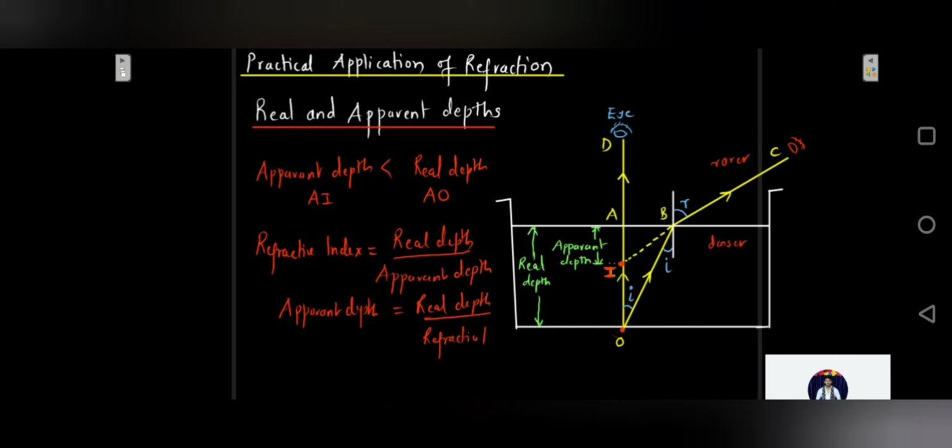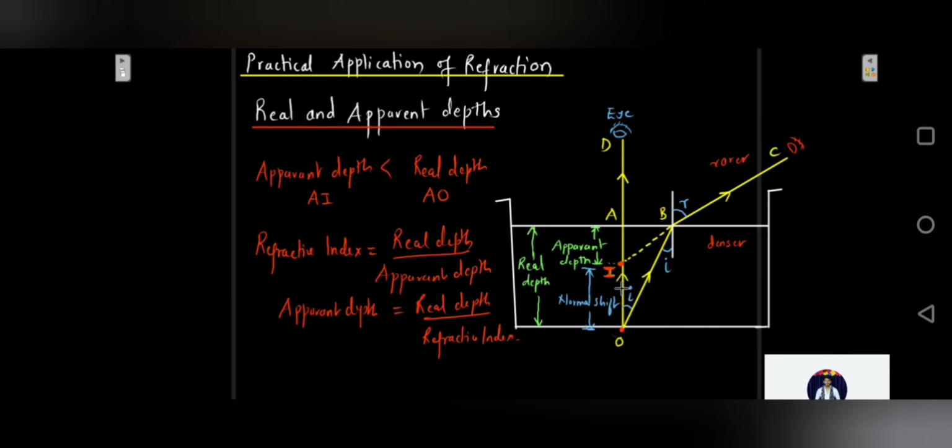So from here you can see that the refractive index of any medium is always more than unity, correct? So obviously the apparent depth will be smaller than the real depth. And the height through which an object appears to be raised in the denser medium is called the normal shift. So this length, from I to O, is called the normal shift.